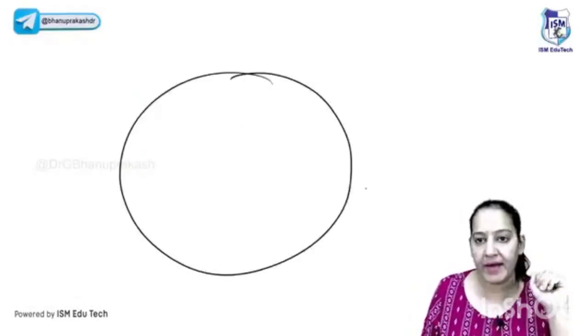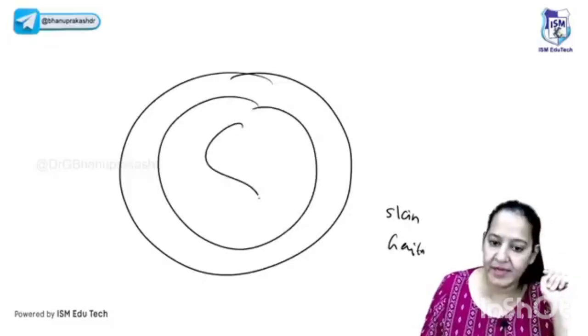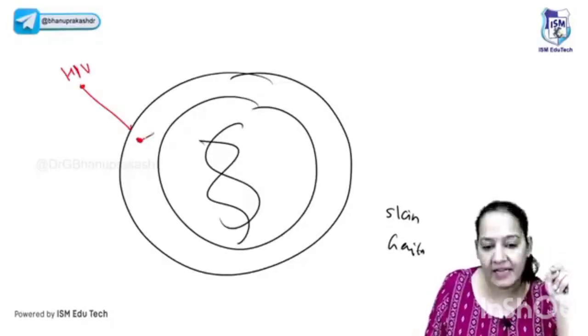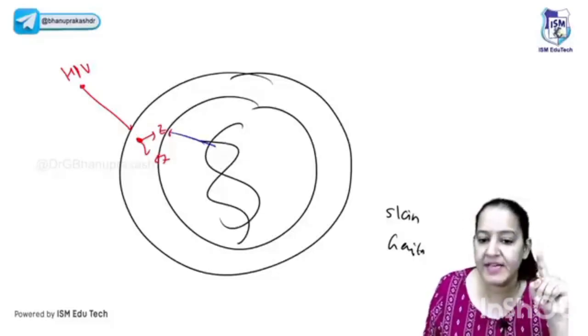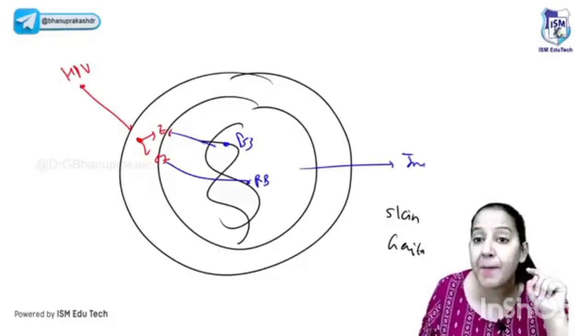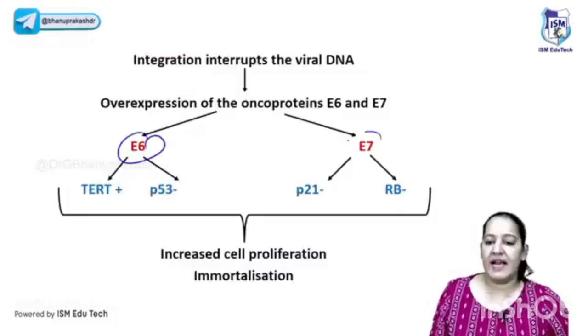So you can see here I am drawing any cell, like either the skin cell or the genital cell of human. You can see I am drawing the nucleus, I am drawing the DNA. Okay, this is HPV virus. HPV virus enters inside the cell and here it forms 2 proteins, E6 and E7. Both of them will go in the nucleus. E6 causes mutation of P53 and E7 causes mutation of retinoblastoma gene. And because of which this cell becomes immortal and it will lead to cancer, various types of cancer. This is the mechanism. So E6 and E7 you have to learn.